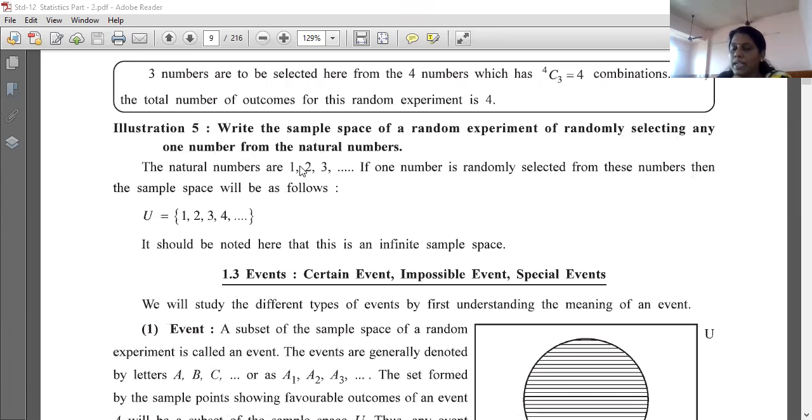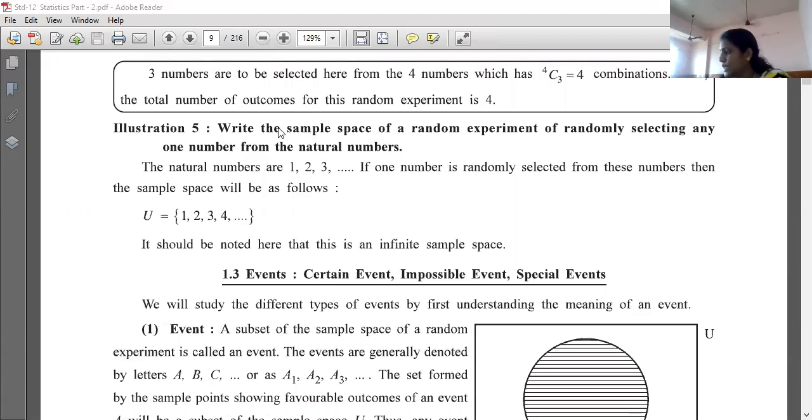कोई भी एक number select करना natural number. And what is the natural number? 1, 2, 3, 4. That natural number have no end. वो infinite हो जाता है ना. तो उसमें से कोई भी सेलेक्ट करना, तो सैंपल स्पेस क्या होगा? सैंपल स्पेस विल बी दैट ओनली 1, 2, 3, 4 डॉट डॉट डॉट, because natural numbers don't have any end, that is an infinite number. Natural number is infinite. Okay.